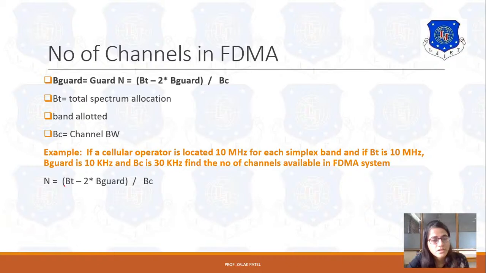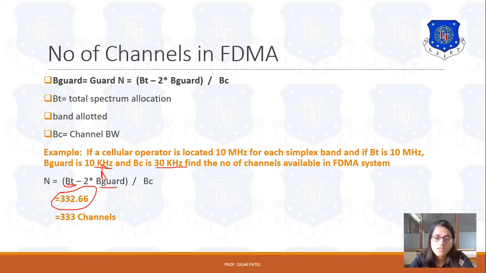BT minus 2 times the guard band: B guard is 10 into 10 raised to 3, and BC means 30 kHz, which is 30 into 10 raised to 3. If we put all the values here, the answer will be 332.66. So this number of channels is required for the cellular system operator, but the number of channels should be an integer. That's why we take 333 channels. So this is the case of FDMA.